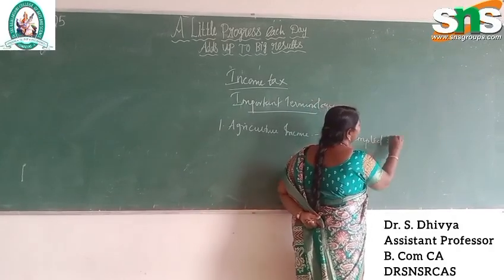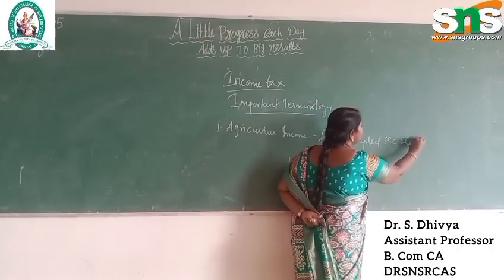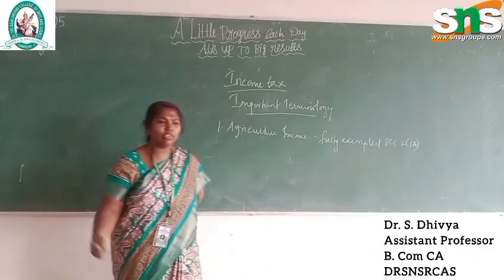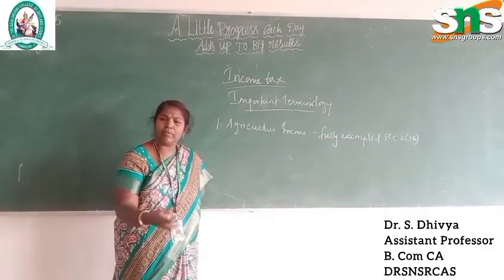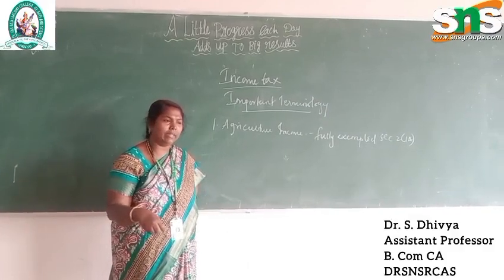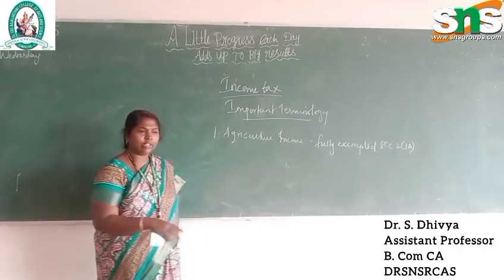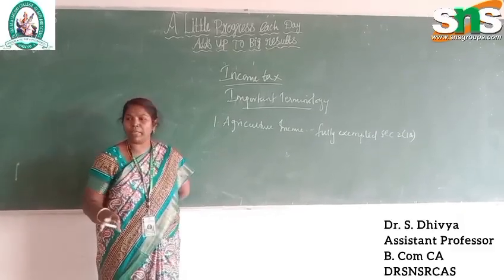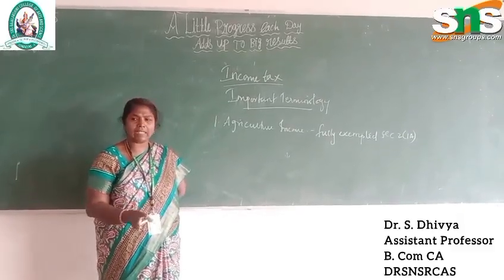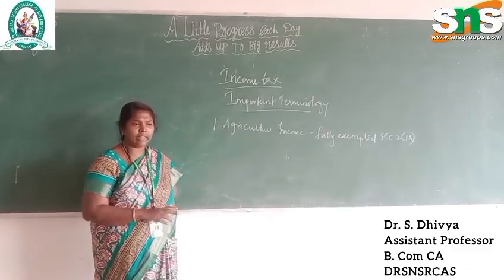Section 2, subsection 1A says that the person receiving rent or income from harvesting and cultivating in agriculture, that full income is exempted for the farmers. So they don't need to pay any tax on agriculture income.